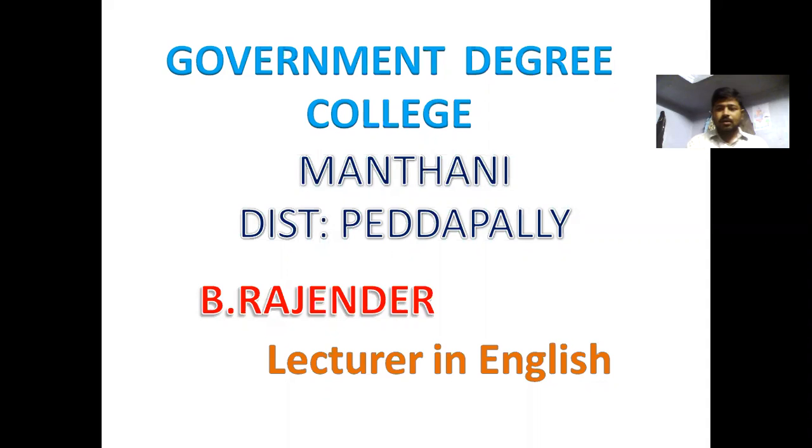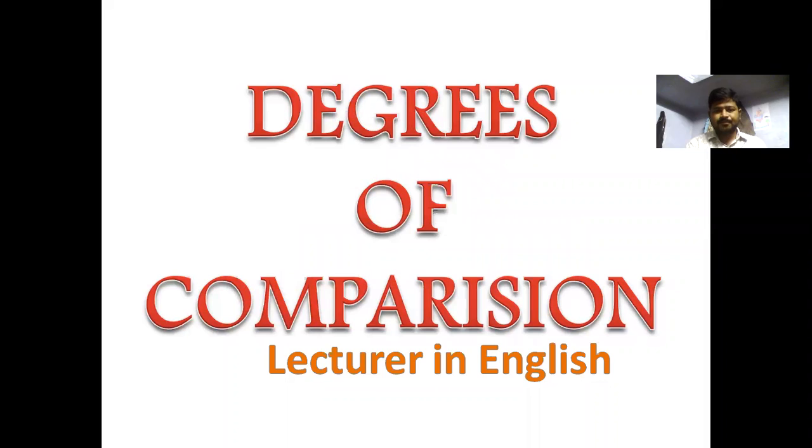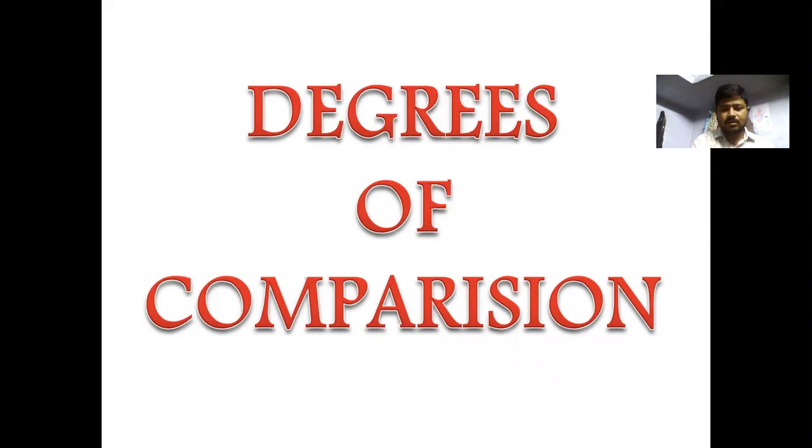Today, I would like to discuss the topic of degrees of comparison in sentences. While we are learning about sentences, we can start with four kinds of sentences: affirmative, which we can call declarative, the second one is imperative, the third one is interrogative, and the fourth one is exclamatory.